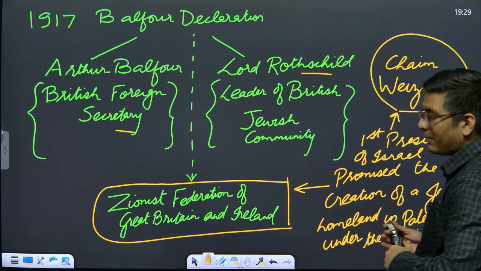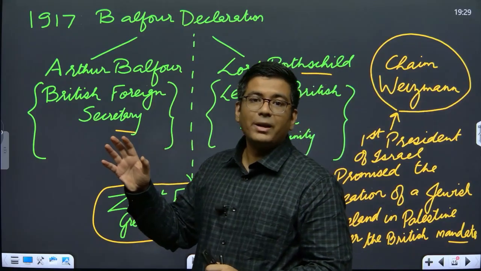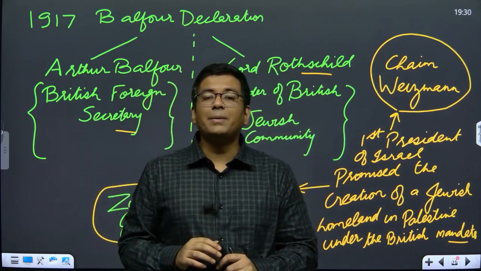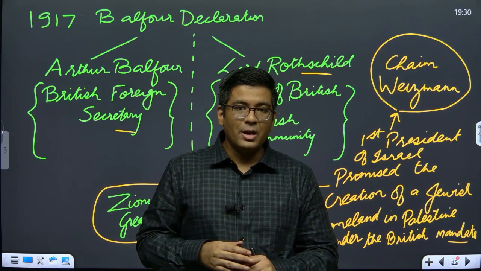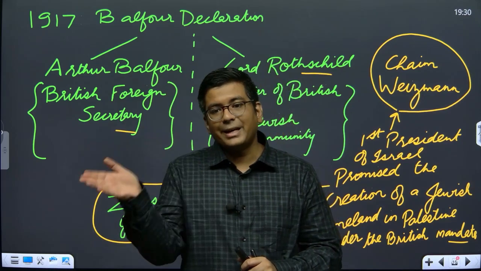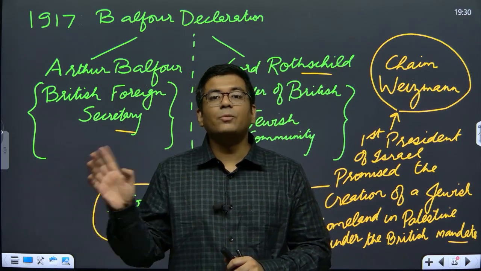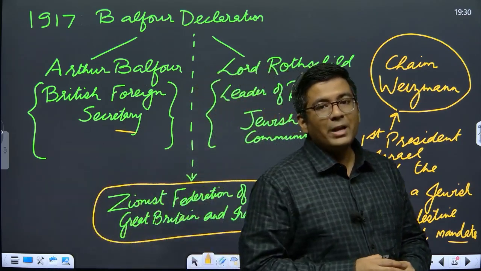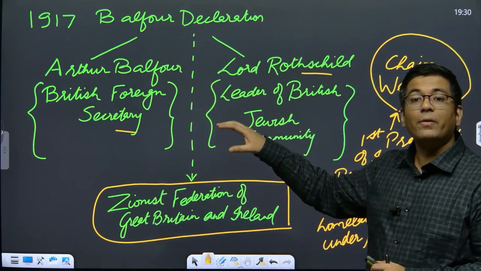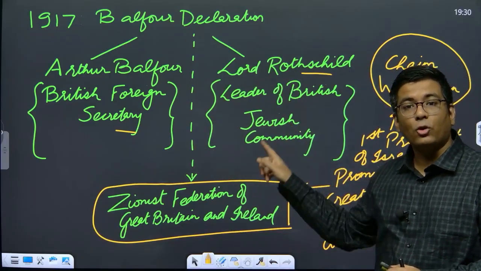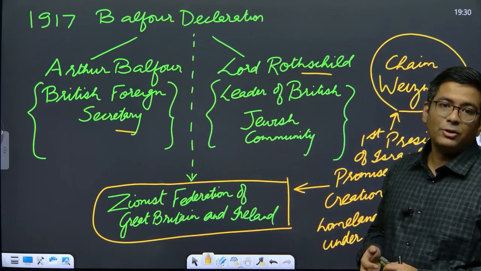So now what has happened? Till now in 3 years we have seen 3 different types of commitments that are being made by the British. The first one to the Arabs, the second one negating the first one, and the third one to the Jews. And this is exactly the point where this entire episode of the question of Palestine comes into play.